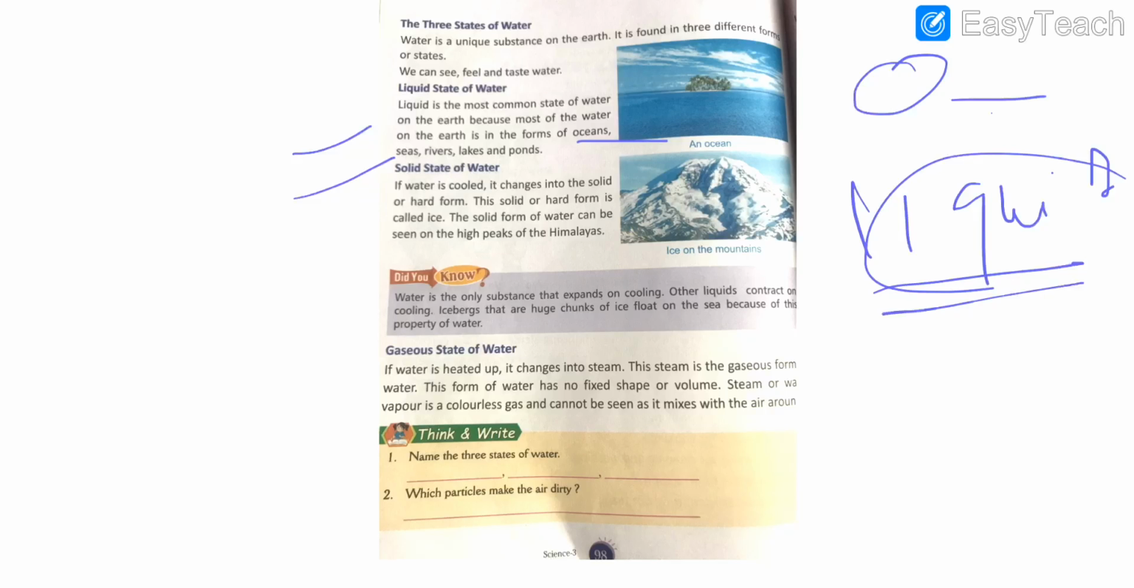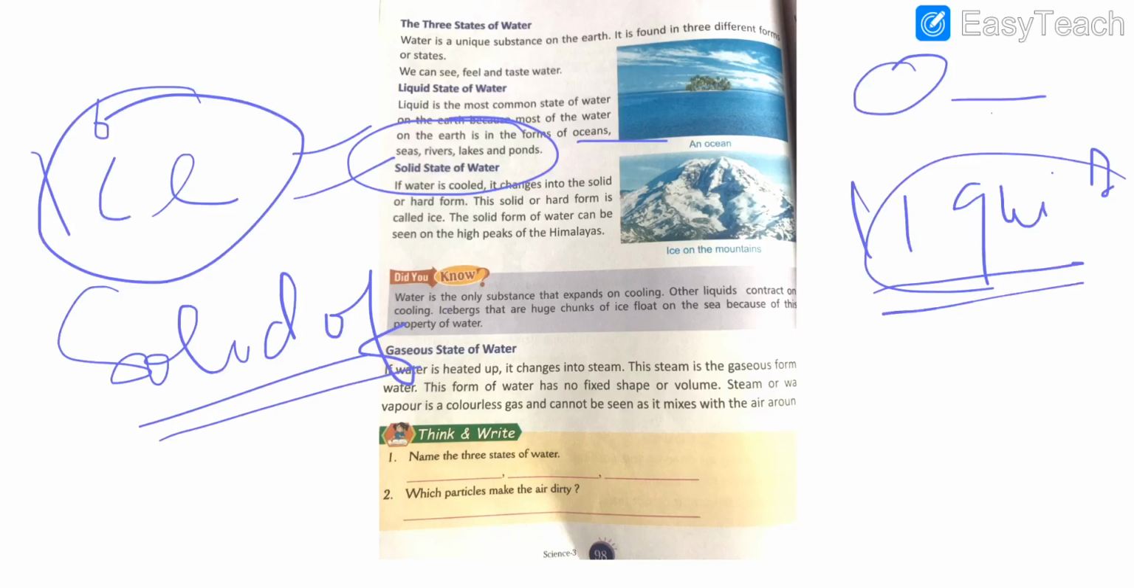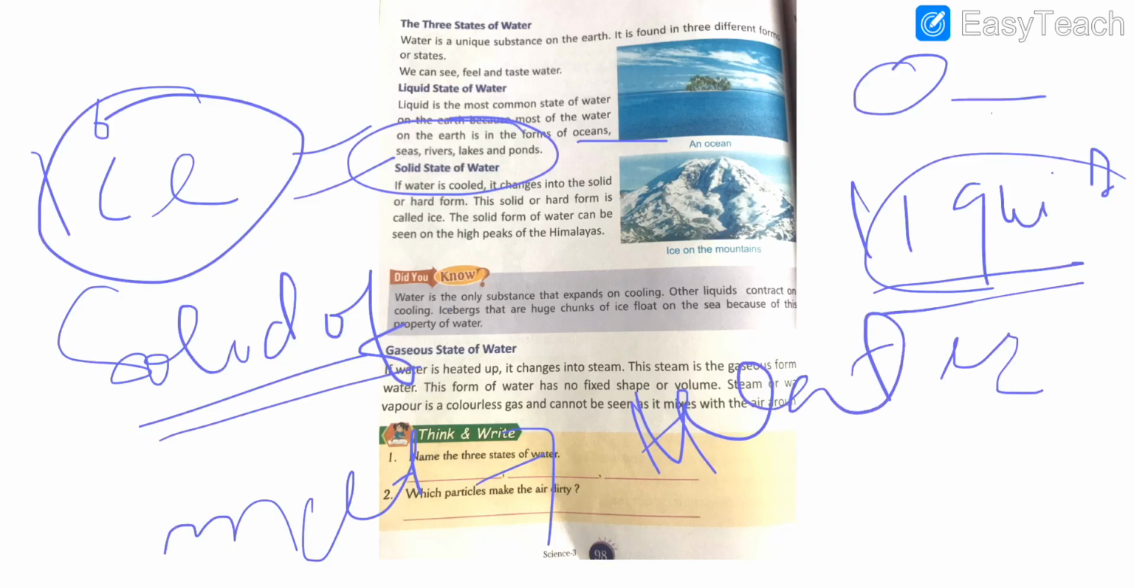Now, number 2nd, solid state of water. Students, what does solid state of form mean? You might have seen ice that is present in your refrigerators. That ice is actually the water, and that is the solid state of water. Because you know, students, if you melt that ice, that gets converted into water. So we say the solid form of water is ice.